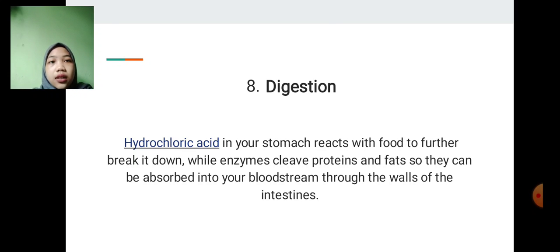Number 8, digestion. Digestion is related to enzymes that convert our food into energy that the body can absorb. Hydrochloric acid in your stomach reacts with food to further break it down, while enzymes cleave protein and fat so they can be absorbed into your bloodstream through the walls of the intestines.